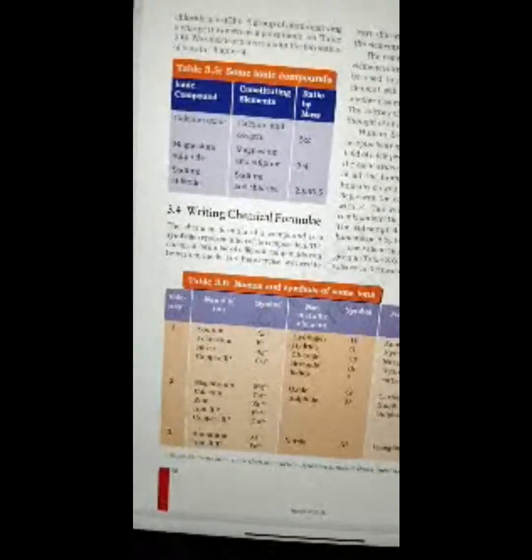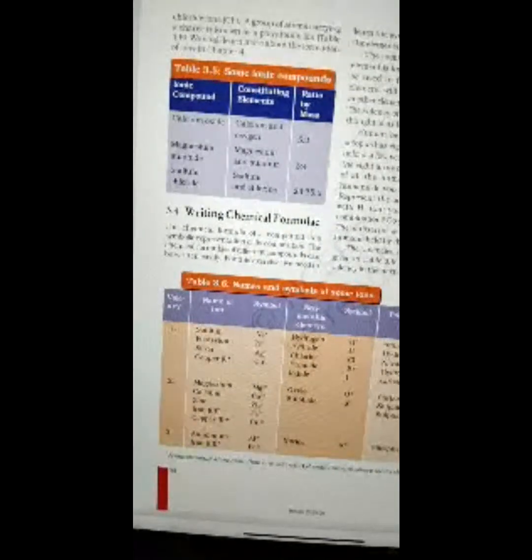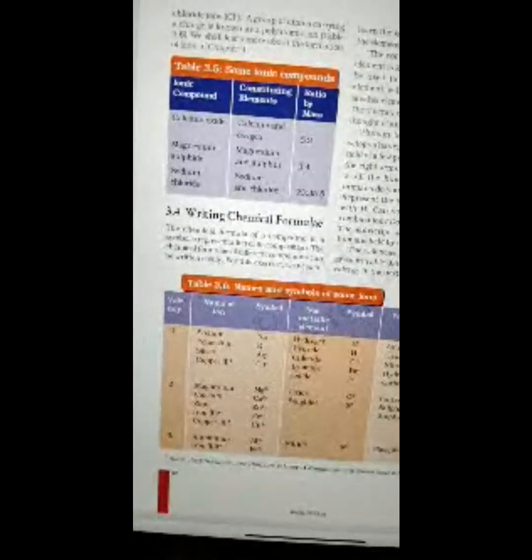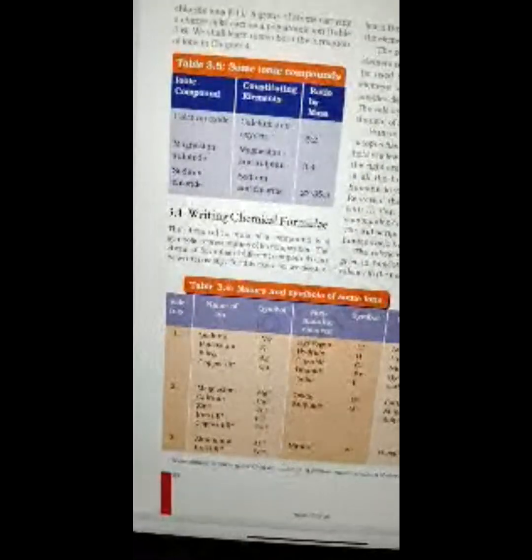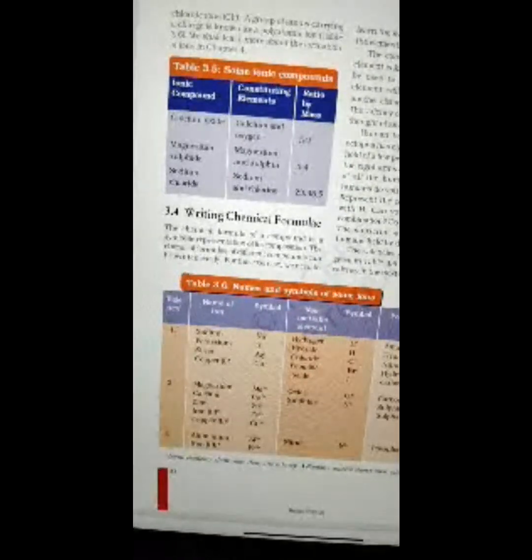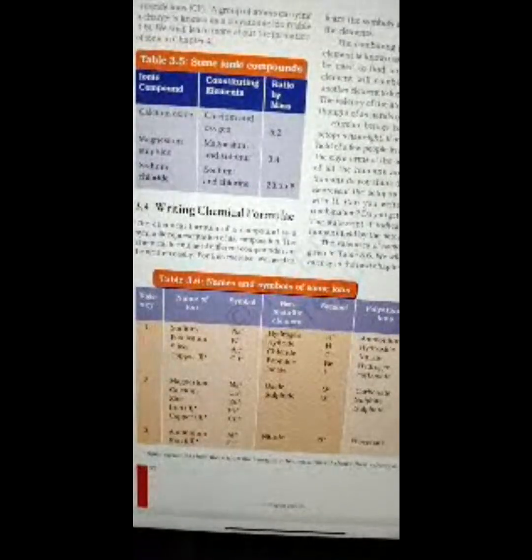Valency 2 is exhibited by magnesium, calcium, zinc, iron 2, copper 2, and they all are written with a superscript 2+. Valency 3, aluminium, iron 3, and it is shown by these two only, and that is why they are written with the superscript 3+. Non-metallic elements: hydrogen can exist as H+, hydride as H-, chloride as Cl-, bromide as Br-, iodide as I-, oxide as O2-, sulfide as S2-, nitride as N3-. Polyatomic ions are these ones.